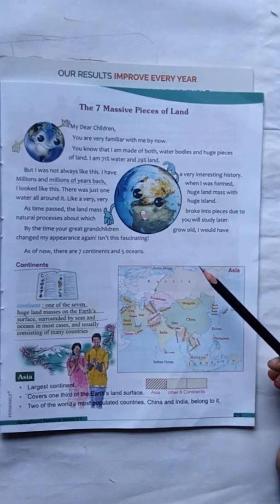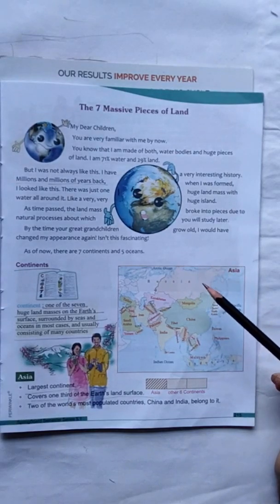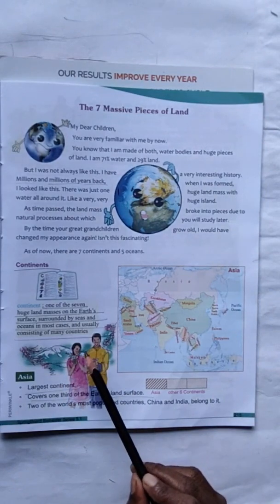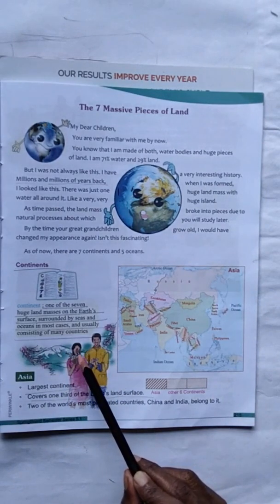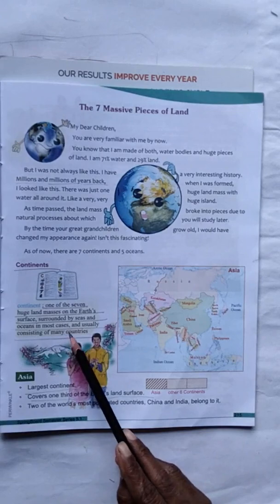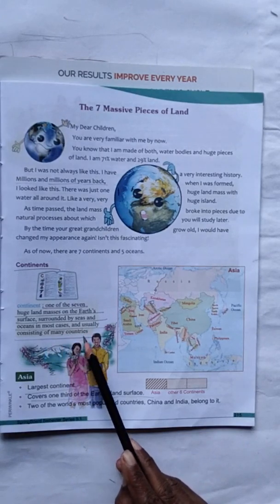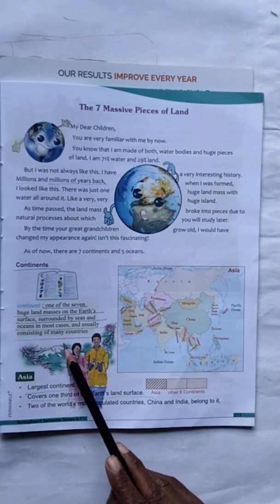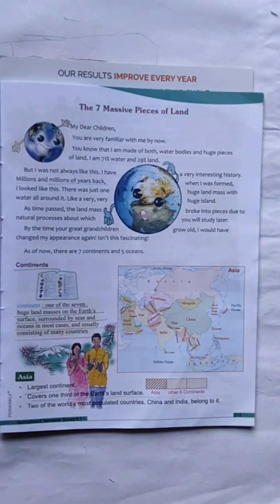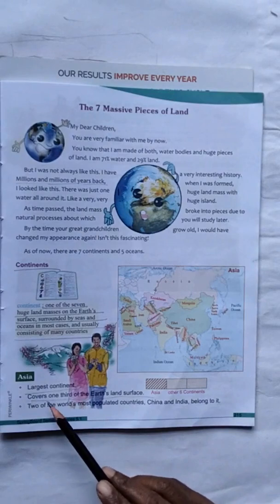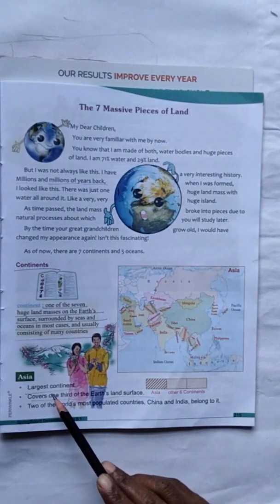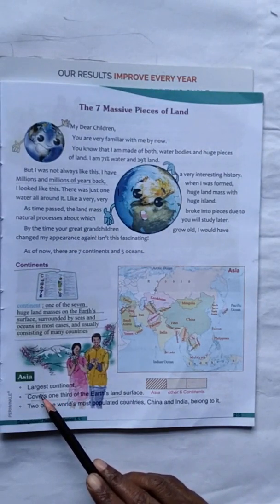And then they have given here continents. Continent means one of the 7 huge land masses on the earth's surface, surrounded by seas and oceans in most cases and usually consisting of many countries. 7 continents are there.